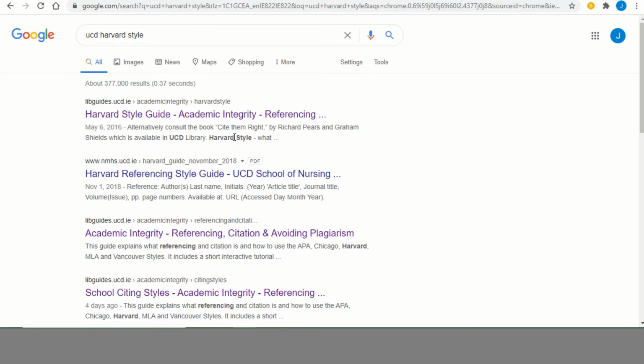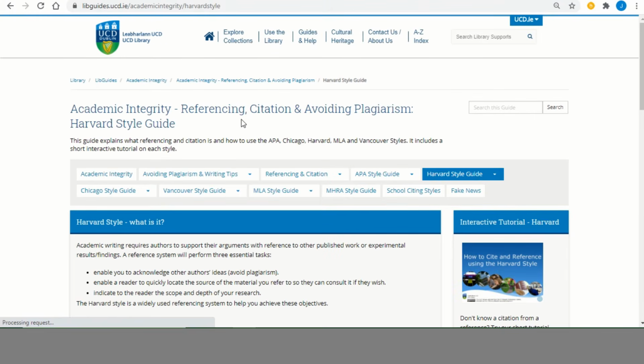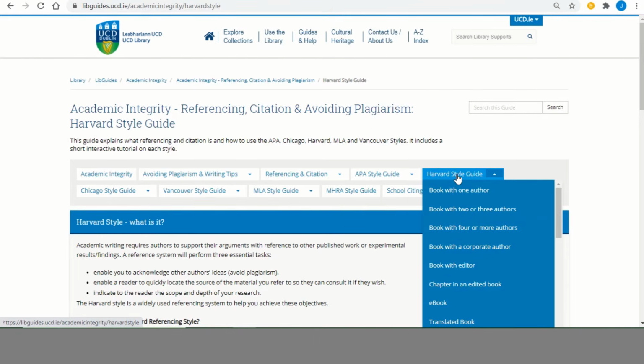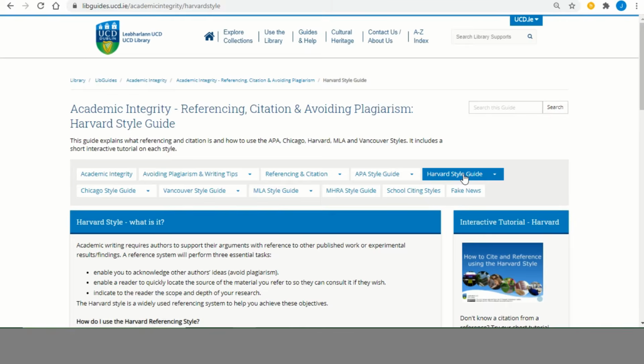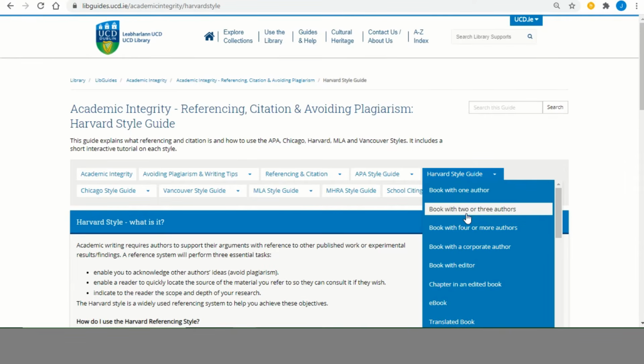and choose the link that says Harvard Style Guide Academic Integrity Referencing, you'll be brought into this page here, which is the first page of the Harvard Style Guide. And if you hold your cursor over the words Harvard Style Guide, you'll see that there's lots of different types of sources and how to cite them. So our book is a book with 2 or 3 authors.